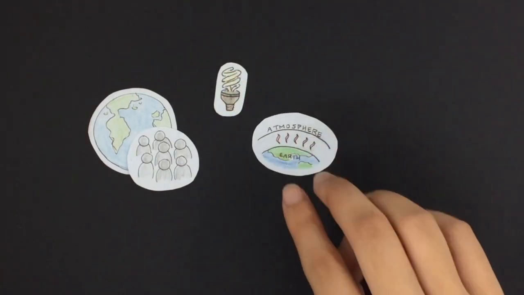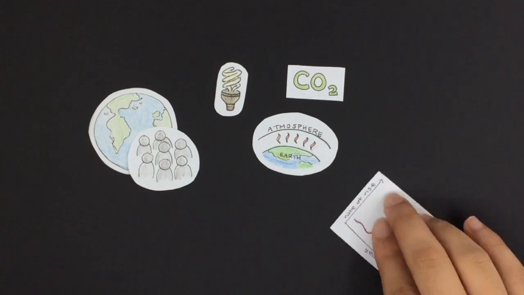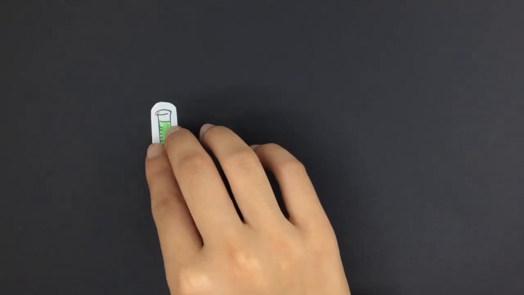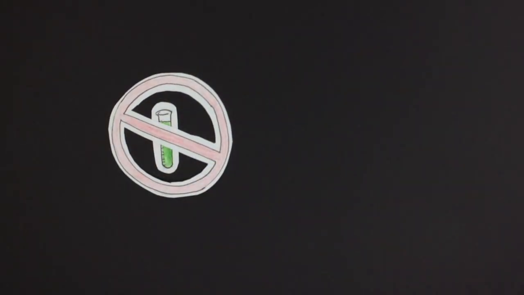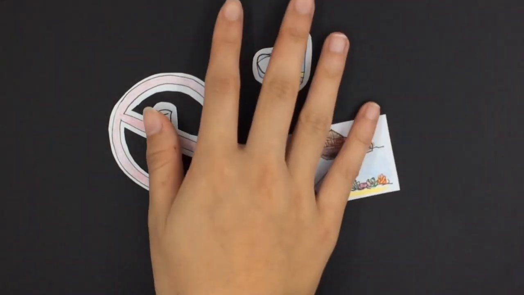Beyond this, there are also small things that everyone can do on a daily basis to contribute to solving this issue. For example, you could use energy-efficient light bulbs to reduce greenhouse gas emissions, support brands that make products without chemicals, and reduce personal water use. And if you go scuba diving or go boating, don't touch the coral reefs and anchor in sandy areas away from corals.